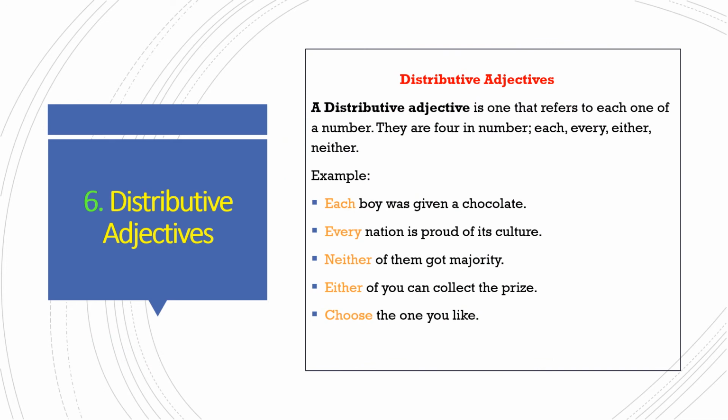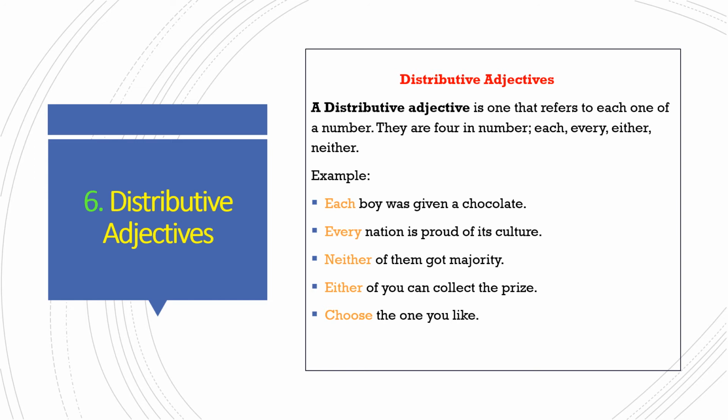Distributive adjectives. A distributive adjective is one that refers to each one of a number. There are four in number: each, every, either, neither. Let us examine some of the examples. "Each boy was given chocolate." Each means every. Here it is a distributive adjective.